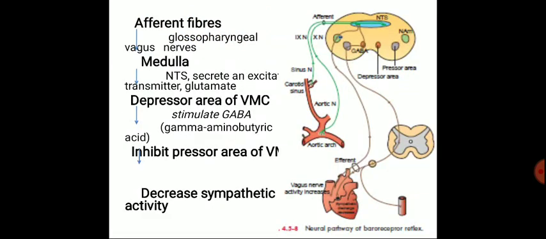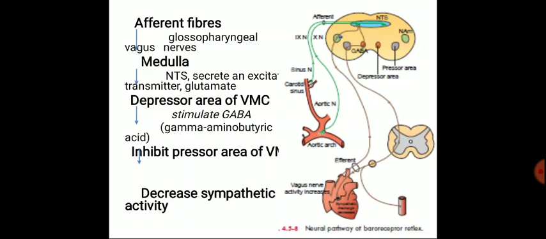Now, when we talk about the projection to the nucleus tractus solitarius and how these baroreceptors are activated: when there is increased blood pressure, the afferent fibers from the baroreceptors of the carotid sinus and the aortic arch, via the carotid sinus nerves and the vagus nerves, go to the medulla oblongata.